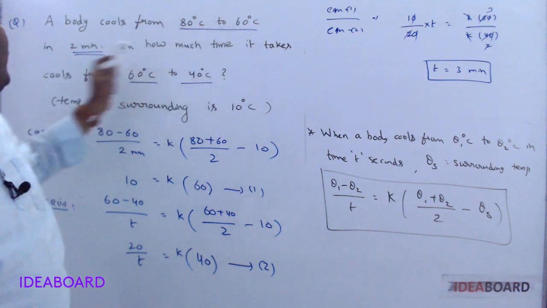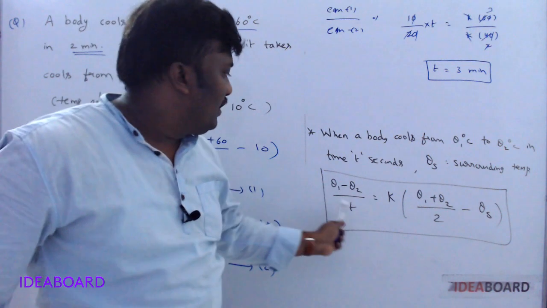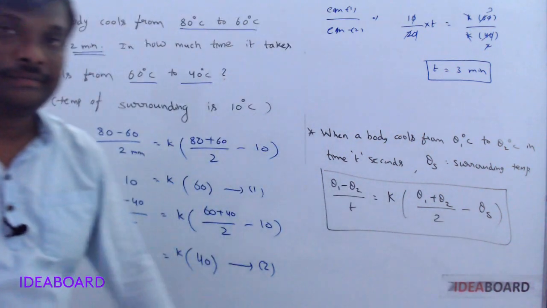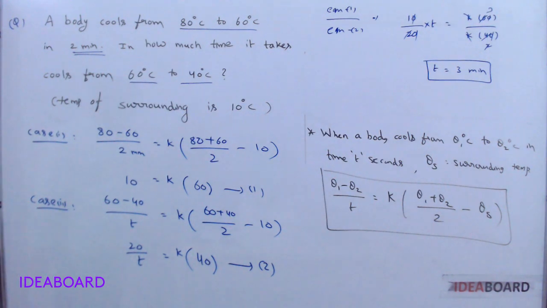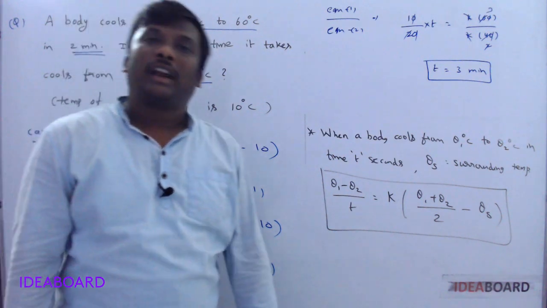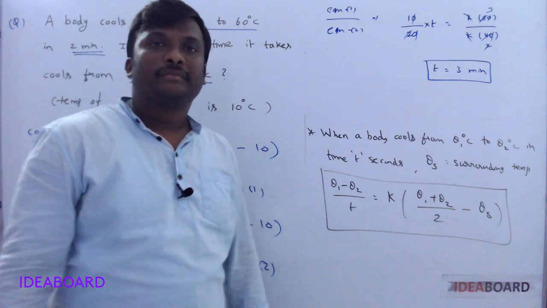So when two temperatures and time are given, please use the formula with theta 1, the higher temperature, then theta 2, and theta s is the surrounding temperature. So this is about the transfer of heat. Okay, thank you.